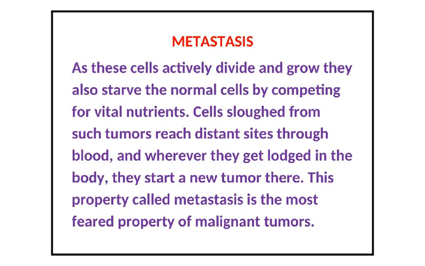Metastasis, as we learn now: as these cells actively divide and grow, they also starve the normal cells by competing for vital nutrients. Cells sloughed from such tumors reach distant sites through the blood, and wherever they get lodged in the body, they start a new tumor there. This property is called metastasis, the most feared property of malignant tumors.